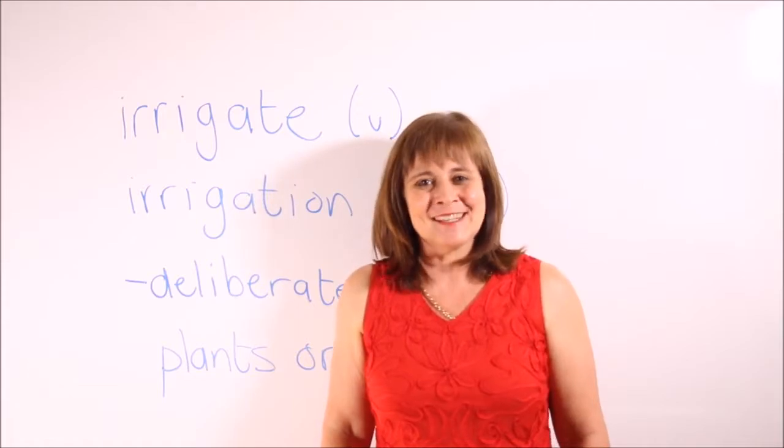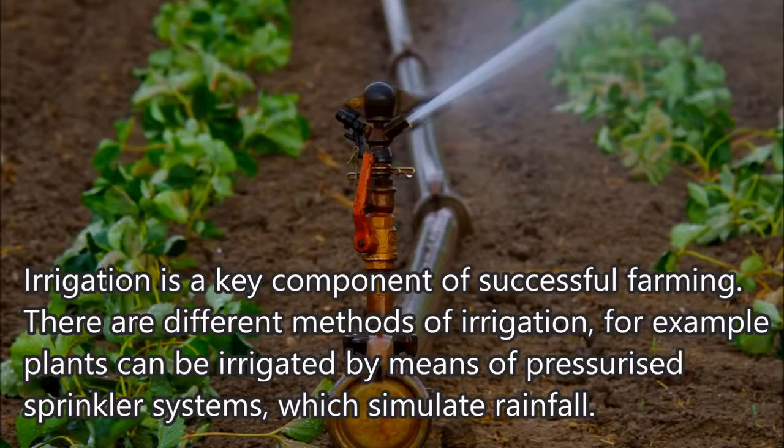Here is a sample sentence. Irrigation is a key component of successful farming. There are different methods of irrigation. For example, plants can be irrigated by means of pressurized sprinkler systems which simulate rainfall.